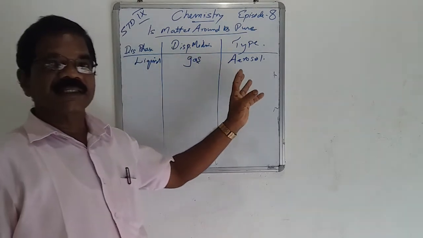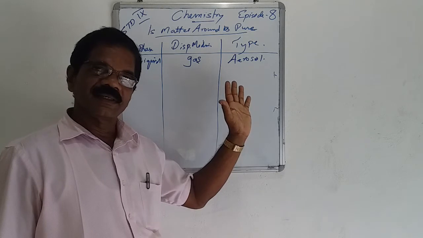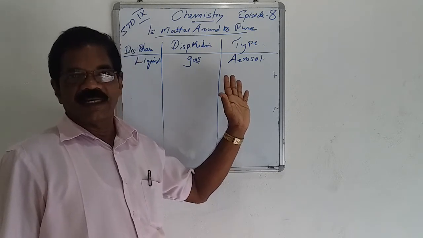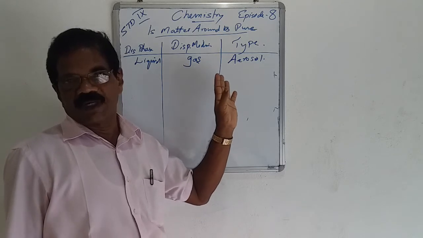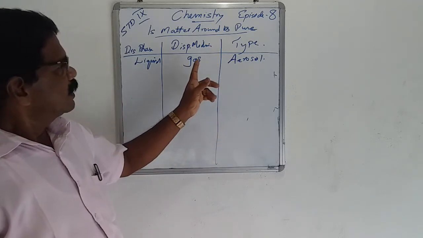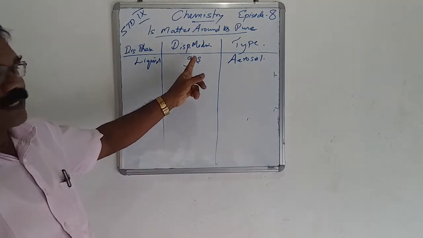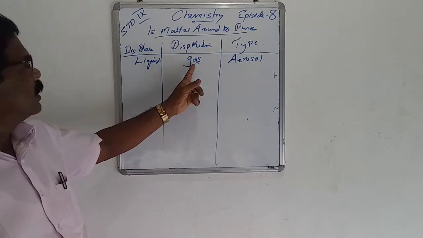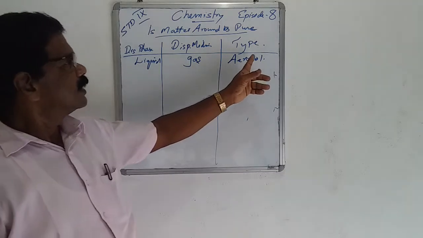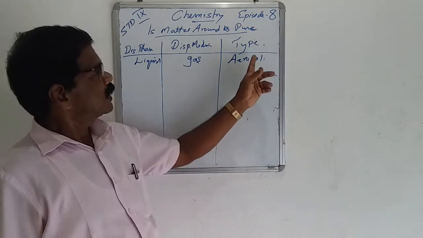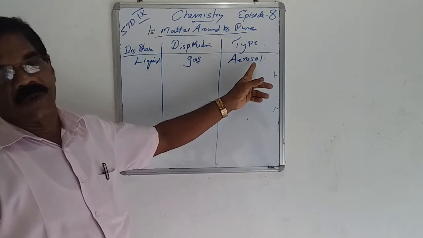Examples are clouds and mist. In clouds or mist, the dispersing medium is air, the gaseous state, and the liquid is water. That type of colloid is known as aerosol.